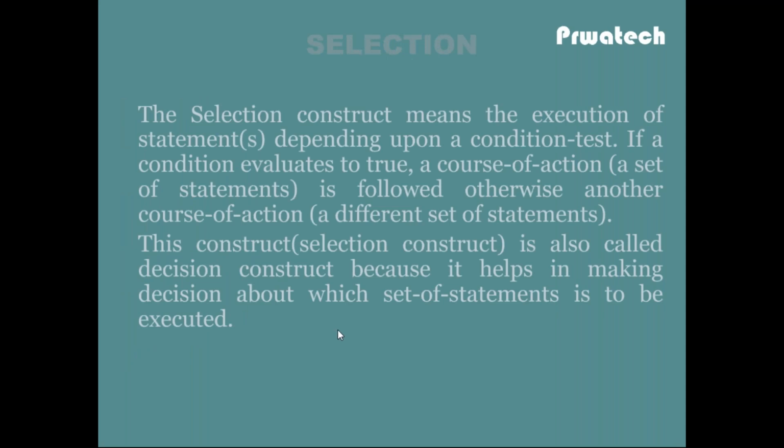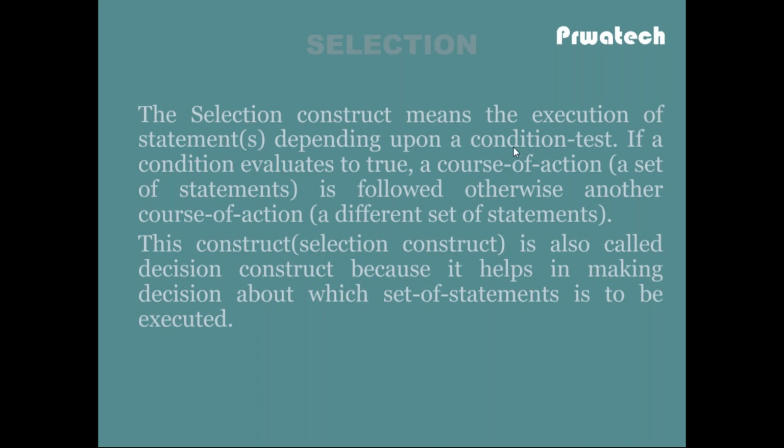Next, selection. I already explained that selection means if a particular condition is satisfied, then the statements in the body will be executed. The selection construct means the execution of statements depending upon a condition test. So what is this condition? Condition means arithmetic operators, relational operators, logical operators, bitwise operators.